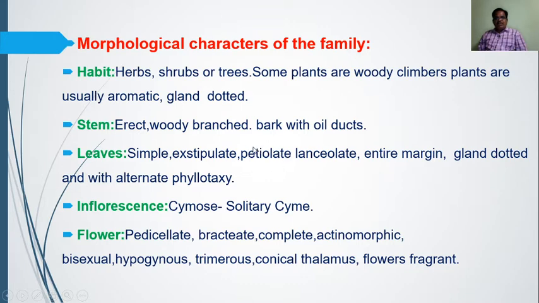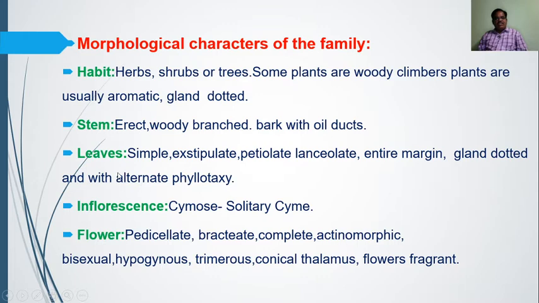Then petiolate: all entire leaves are with a stalk, that is petiolate. Then lanceolate, in the sense that leaves show a pointed apex or sometimes they are blunt. Then entire margin: without any type of ribbing, the margin is plain, so it is known as entire margin. Oil glands are present in the leaves. And phyllotaxy is alternate. Phyllotaxy means the arrangement of leaves on the branch or stem.